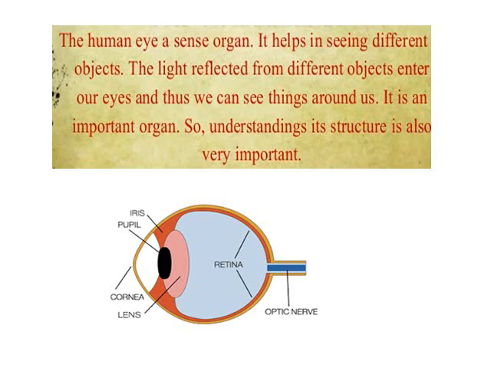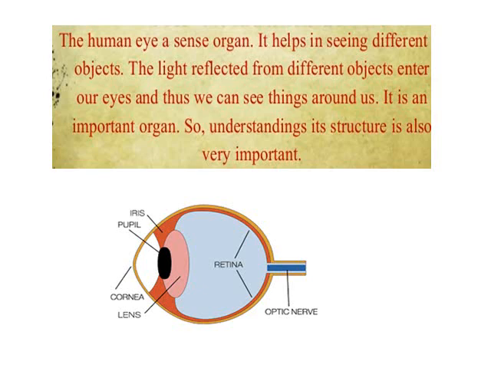Children, now let us see the structure of our human eye. So you know that our human eye plays a very important role in our body. It helps us to see all the objects which we are facing, and the sense organ, that is the eyes, play a very important role.